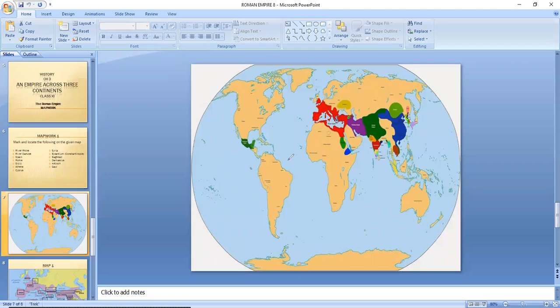You already know, as the name of the chapter only suggests, it is located between the 3 continents, and we know this is our Europe, this is our Africa, and this side is Asia. So these 3 areas where we can clearly see that the Roman Empire is expanding and spreading over 3 continents. So this is the location of the Roman Empire if we talk in terms of the world. कि world में exactly Roman Empire कहाँ located.